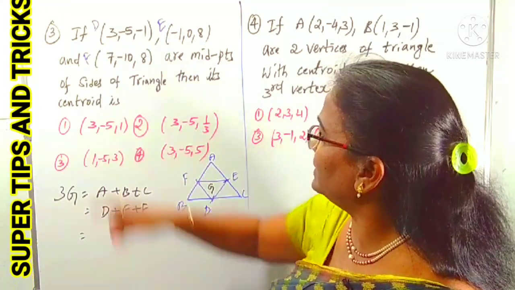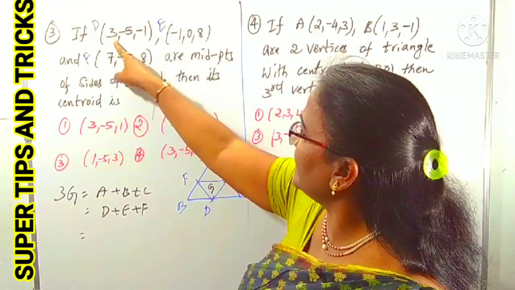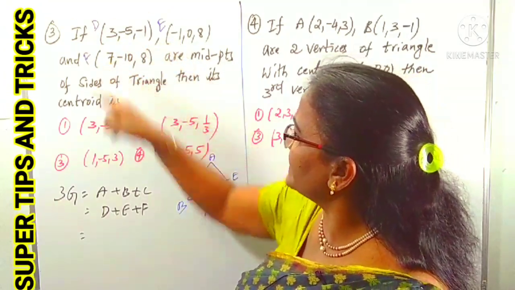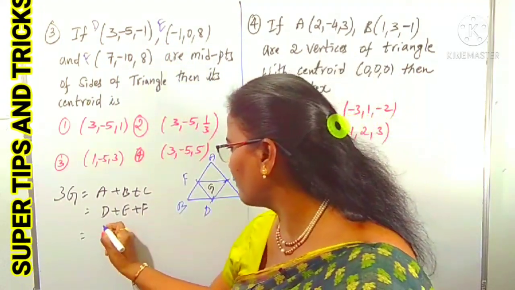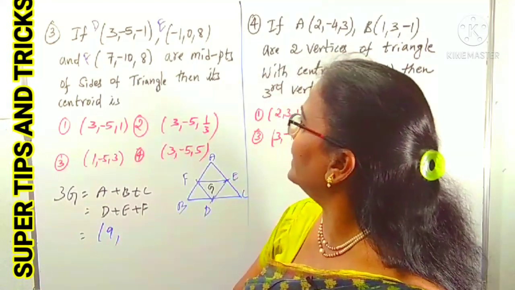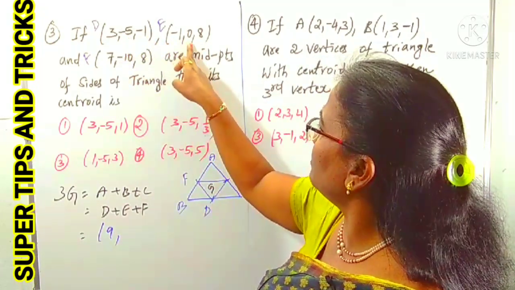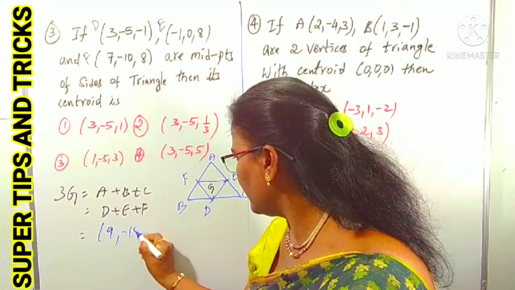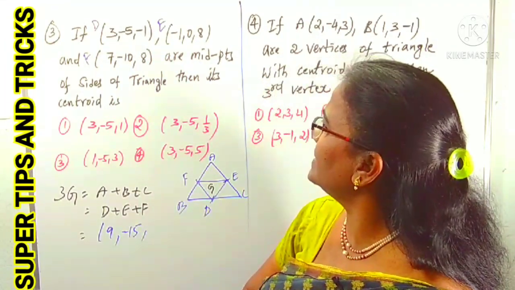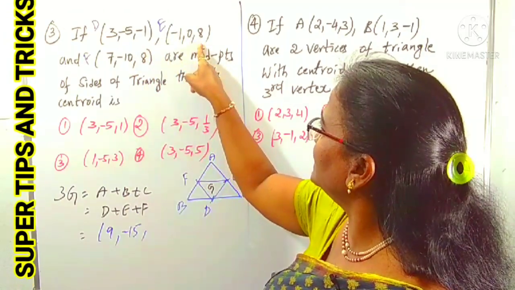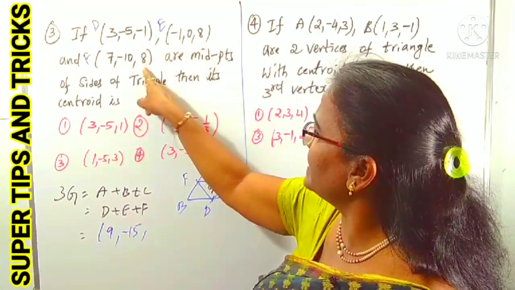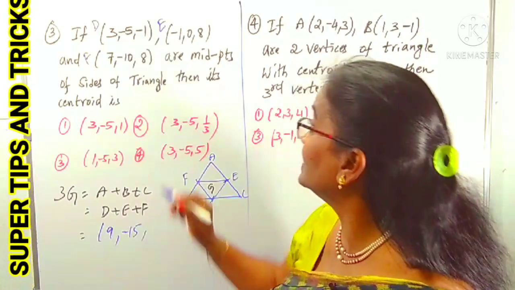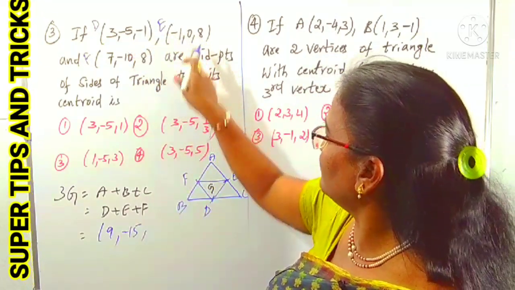What is the sum of the three? X coordinates: 3 minus 1 is 2, 2 plus 7 is 9. Y coordinates: minus 5, 0, minus 10, which is minus 15. Z coordinates: minus 1, 8, 7, which is 15.